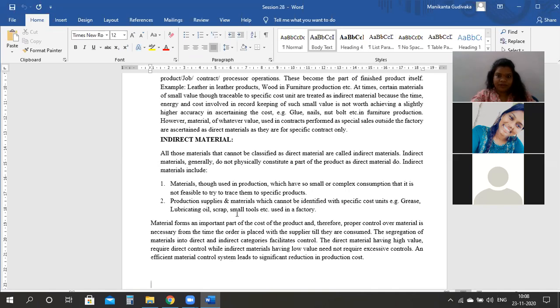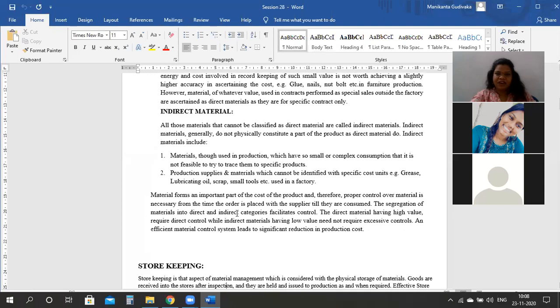Yes, ma'am. See, if you have your grease, your lubricant oil, the scraps, small tools, etc., which are used in the factory, these are examples of your indirect material. Are we clear till here?